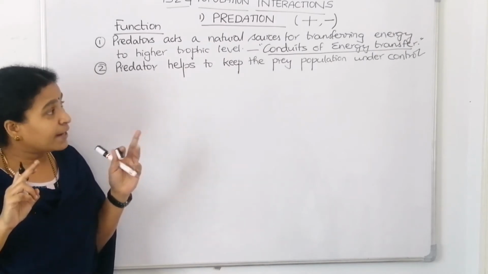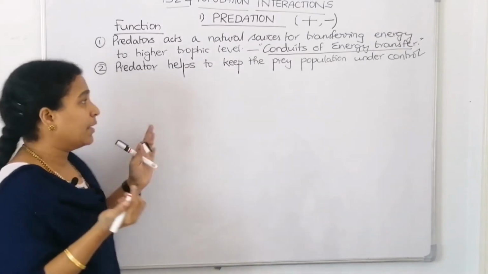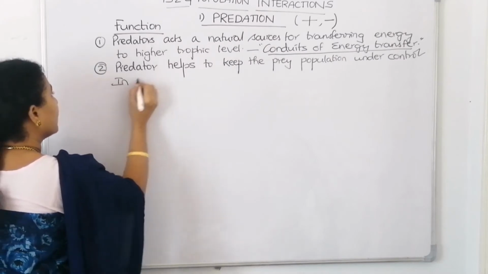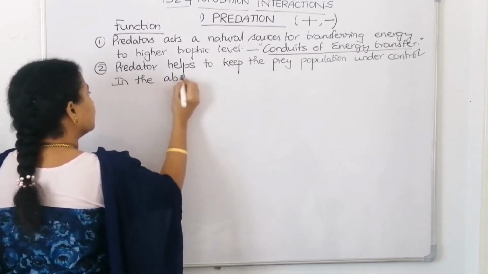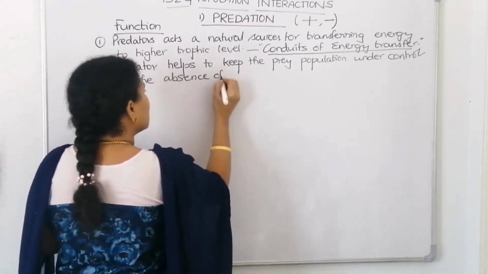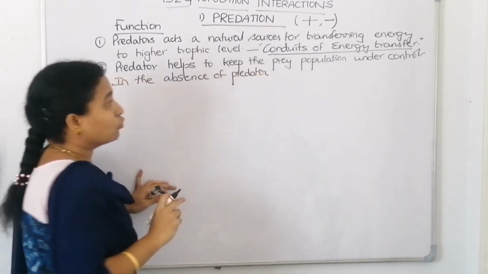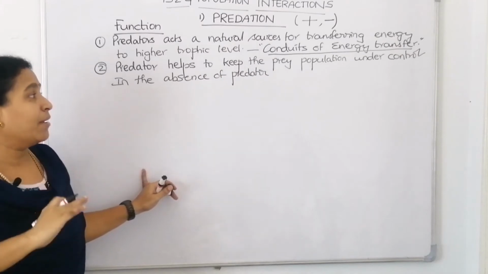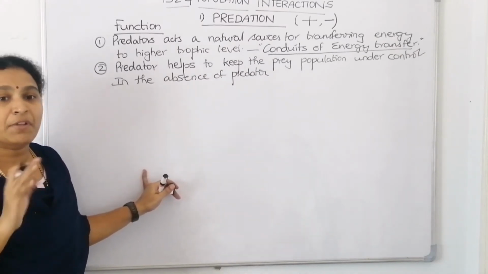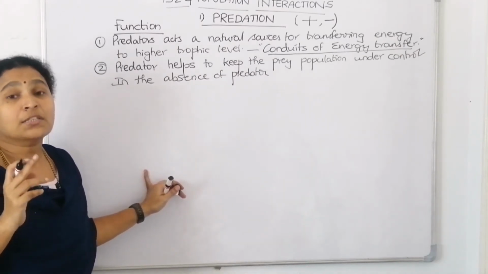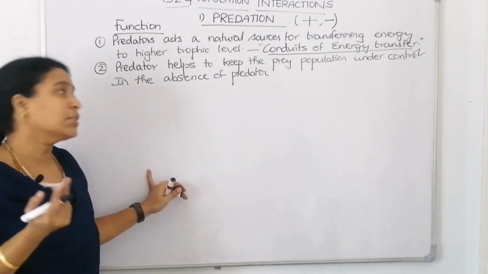If the predator is not there, we can take an example. In the absence of the predator, the prey will compete with each other, so the prey population will increase. It causes ecosystem instability.